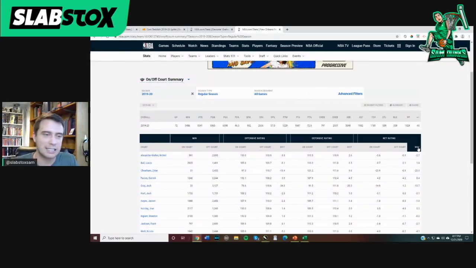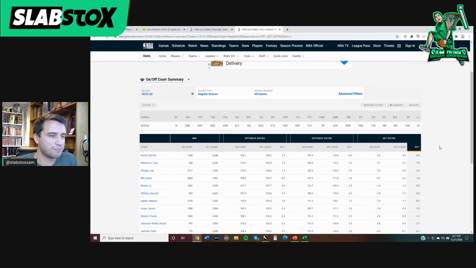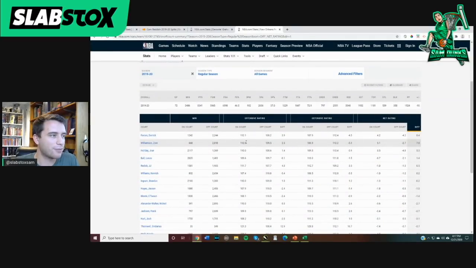So you think of a guy like Collin Sexton, who was putting up over 20 points per game, but almost every single minute he was out there, the team was worse than when he was on the bench. So looking at the New Orleans Pelicans, by net differential, on-off, look, Zion Williamson here in second place, right behind Derrick Favors. When he's on the court, offensive rating rises from 109.5 to 112. Great. When he's on the court on defense, their defensive rating cuts to 106.9, down from 112.2. So they're 5.3 points per 100 possessions better when he's on the court. Defensively, plus 2.5 when he's on offense. So that gives us an 8 points per 100 possessions improvement when Zion Williamson is playing on the court.